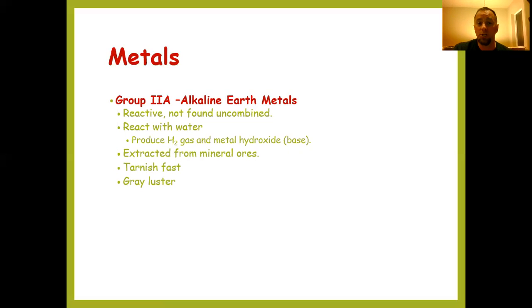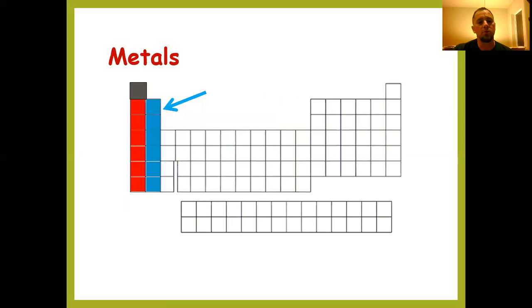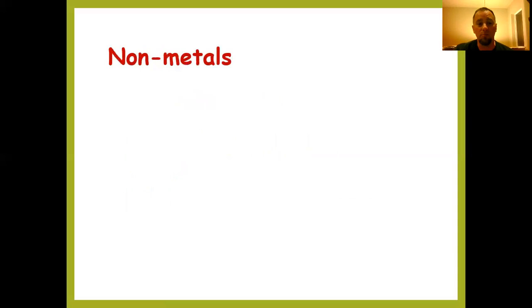Again, tarnishing fast, so they oxidize very easily, so they can lose a lot of that luster as well. So that second group there in the blue boxes here on the periodic table are the alkaline earth metals. Let's take a look at some non-metals.